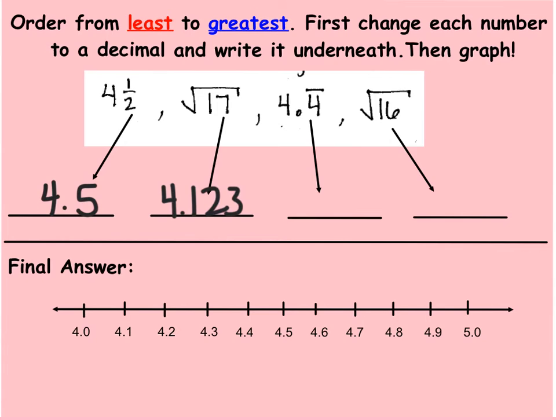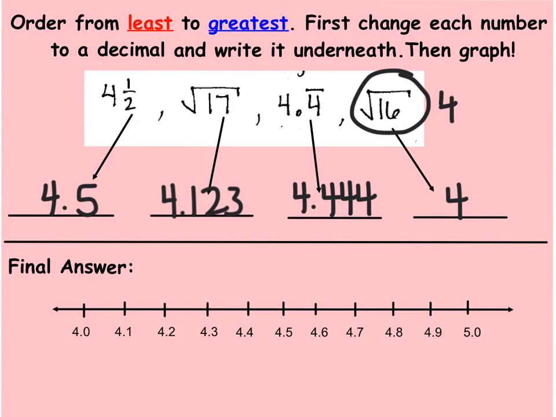And our next rational number, we have 4.4 repeating, so let's go ahead and list out a few digits of that one. And then the square root of 16 is 4. If you're not quite familiar with square roots, a square root really just means what number times itself gives you 16. So since 4 times itself is equal to 16, that means the square root is 4.